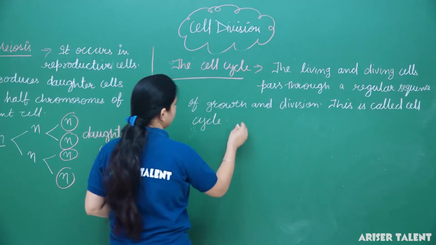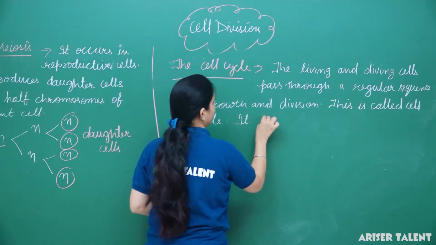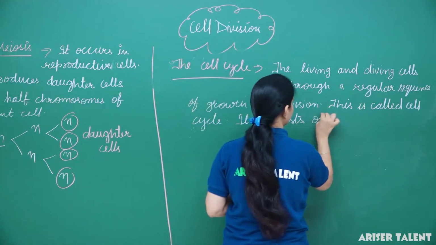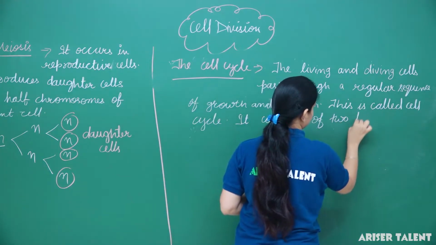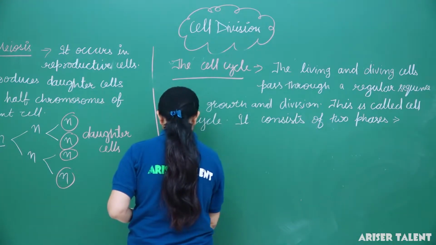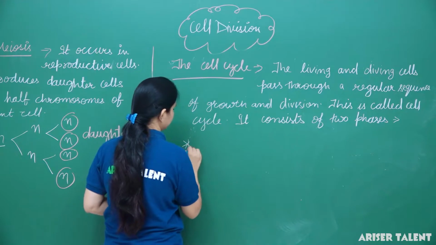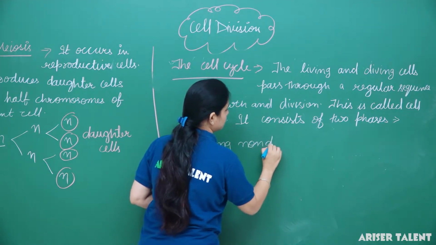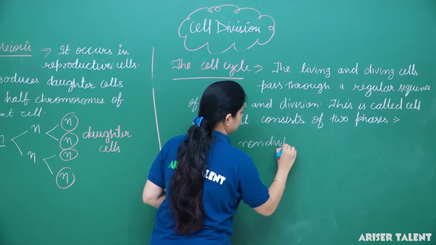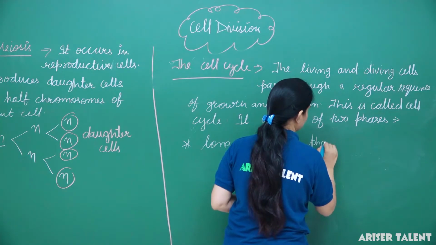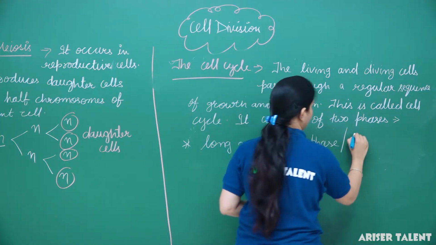Okay. Now it contains 2 phases. The cell cycle consists of 2 phases. What are they? One is the long non-dividing phase, also known as interphase.